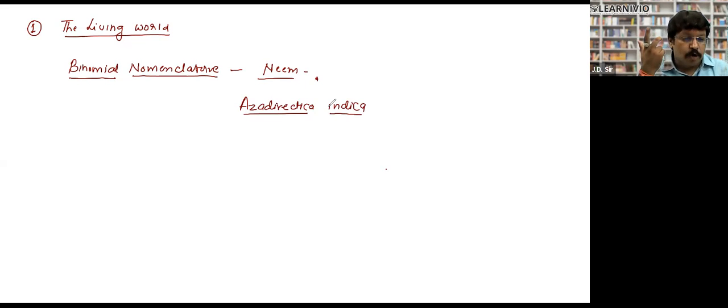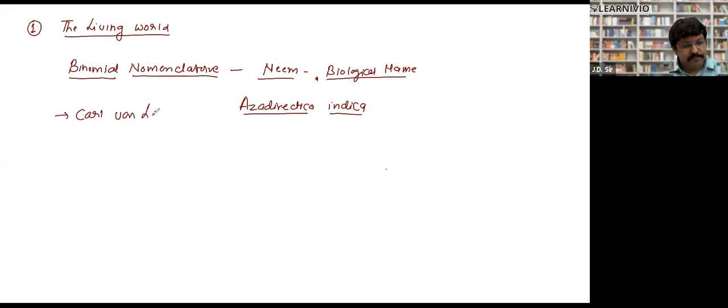So what is the binomial nomenclature? Now come to the point. Binomial nomenclature, in simple language, is the biological name. This system was developed by a scientist, Carl von Linnaeus. So Carl von Linnaeus developed a system that is called binomial nomenclature, right?